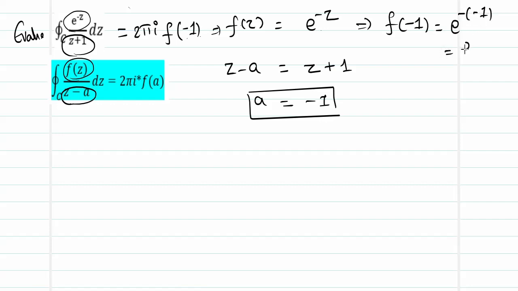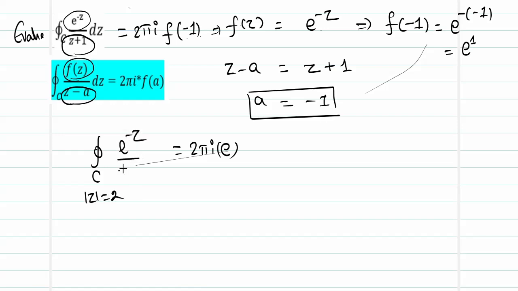Minus of minus will become plus, so it will become e to the power of 1, which can be simply stated as e. So this gives me 2 pi I times f of minus 1's value, which is e. So what is going to be the evaluation of the integral over C for mod z is equal to 2 of e power minus z by z plus 1 dz? The value is going to be 2 pi I times e.